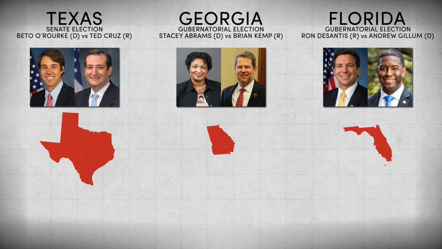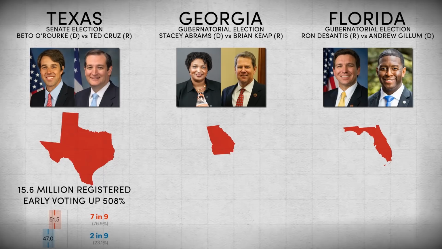The Texas race is showing an unusual amount of enthusiasm, with a record-breaking number of people registered to vote and early voting up 500% from 2014. 538 only gives O'Rourke a 23% chance of beating Cruz, but this race will nevertheless be an interesting measure of how well the Democrats' political message can energize liberals and sway independents.